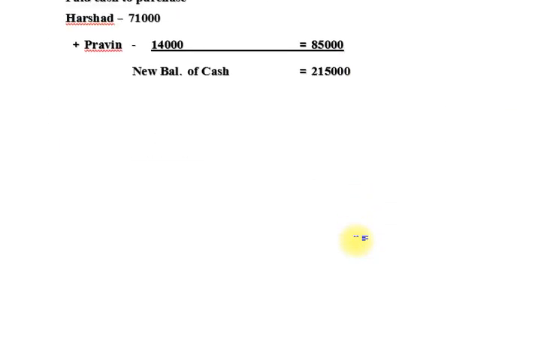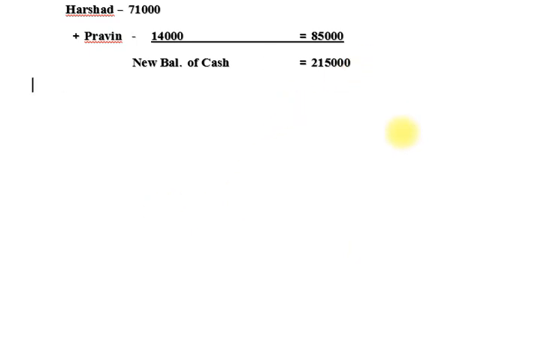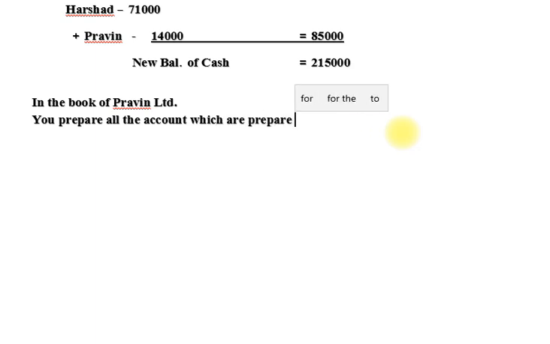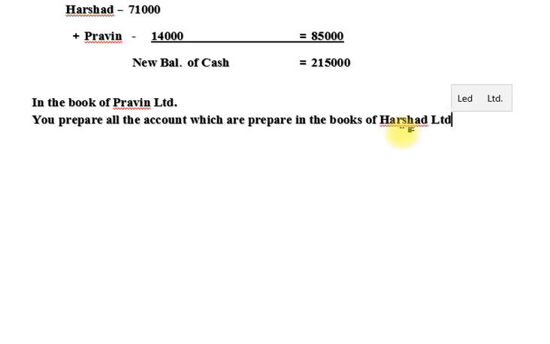Now friends, here I give homework. Okay, in the books of Praveen Limited, you prepare all the accounts which were prepared in the books of Harsat Limited.